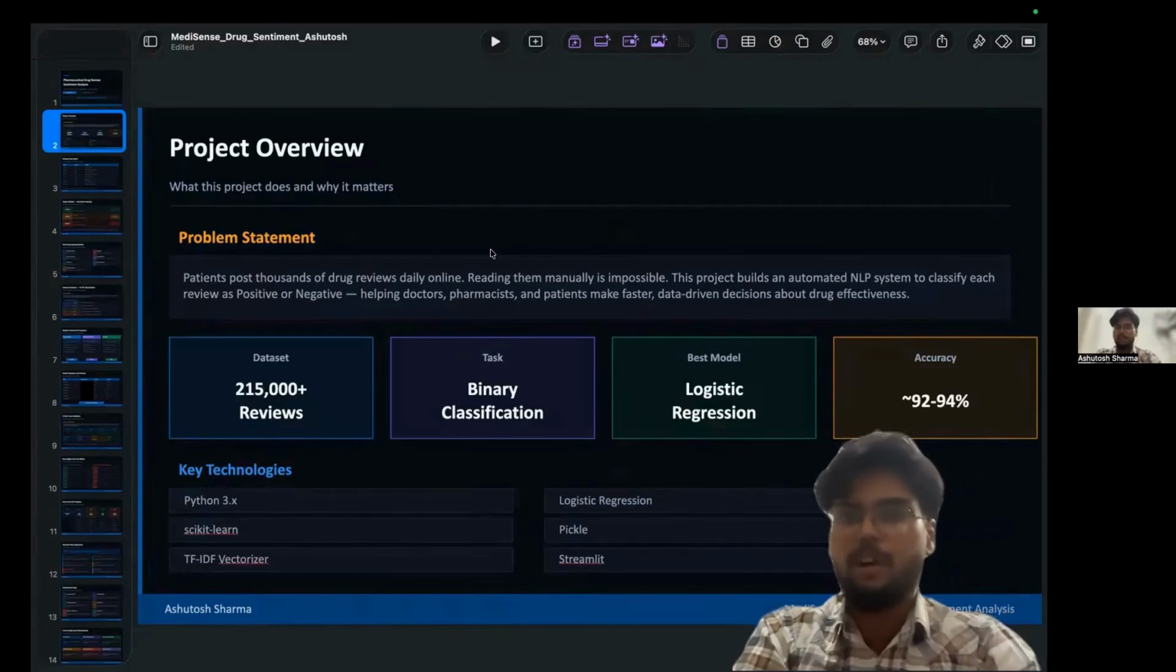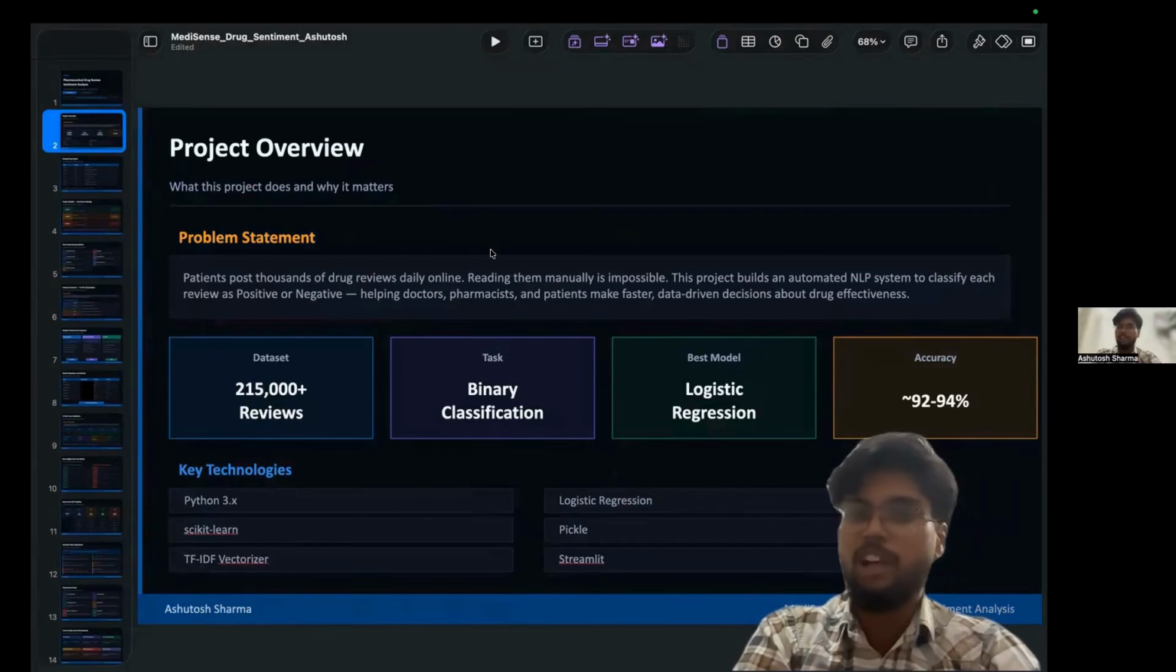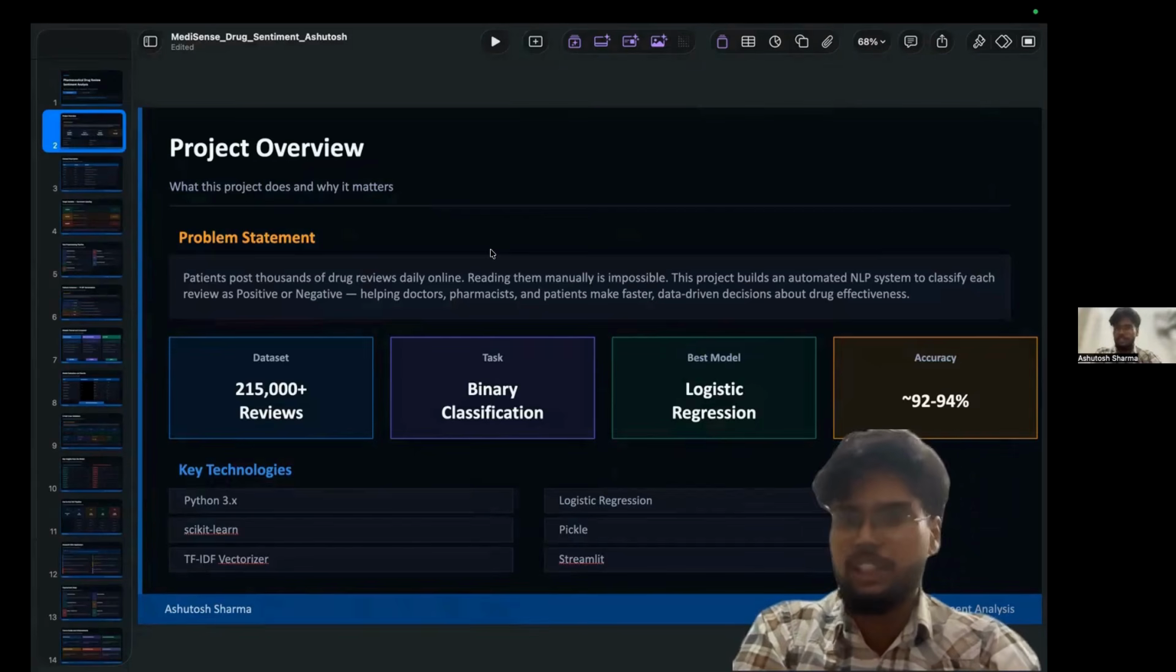Patients post a large number of reviews on websites such as drugs.com. These reviews contain valuable information regarding drug effectiveness, side effects, user satisfaction and treatment outcome. However, reviews are unstructured text. With huge volumes of reviews, manual analysis is time consuming.